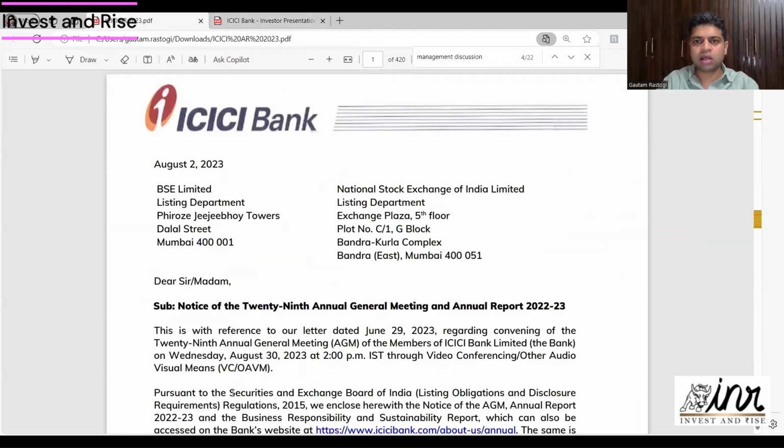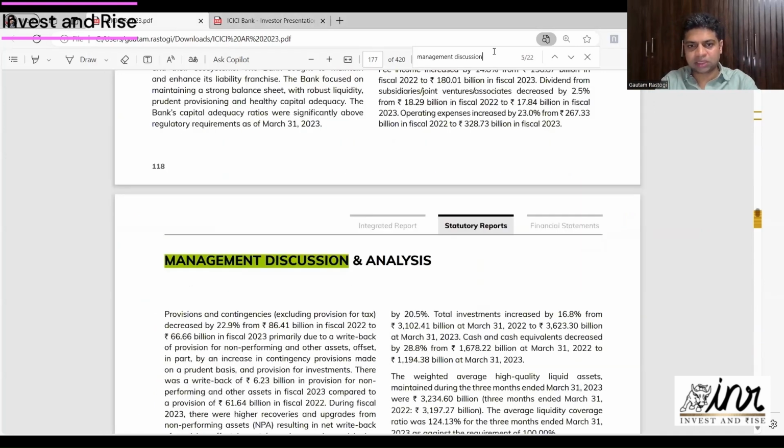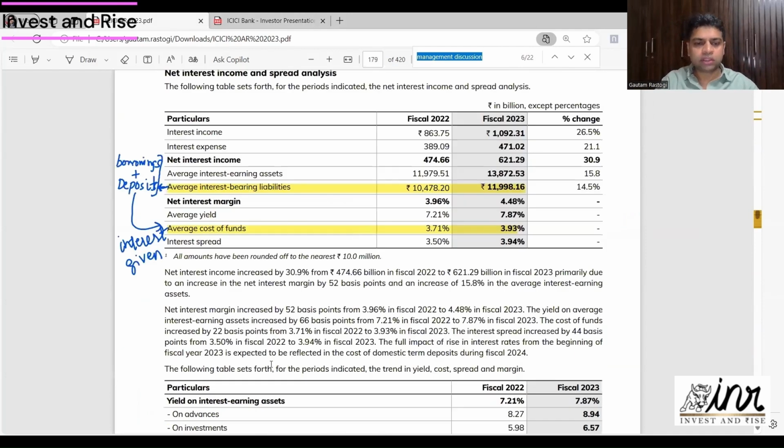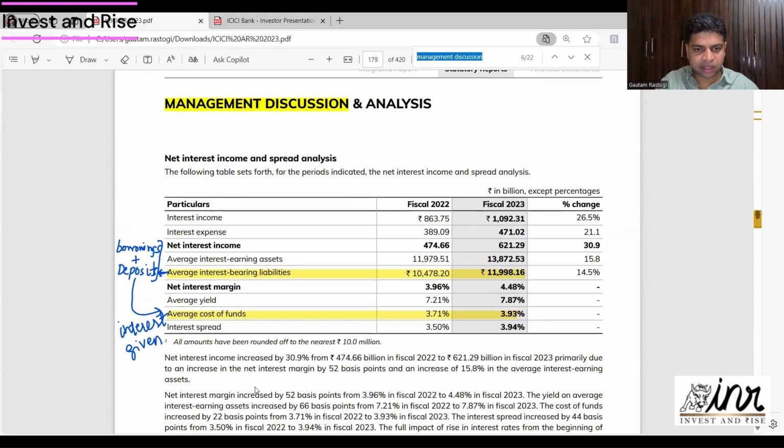Okay, so I'm on the annual report. Let me search by management discussion. So here, if you see average interest bearing liabilities, meaning both your borrowings and deposits, they are around 12 trillion rupees. On that the bank gave an interest of around 4%, 3.93. So the cost of funds of the bank is around 4%.